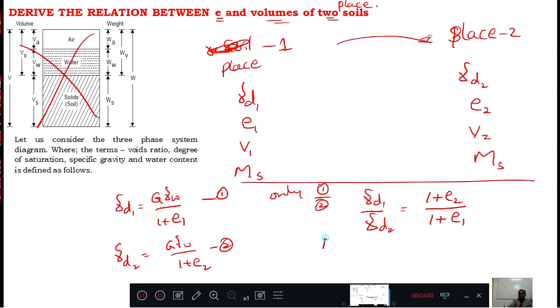Gamma d1 means Ms divided by V1, and this is Ms divided by V2. Therefore here Ms cancels. Then you will get a relation that is V2 by V1 equal to 1 plus E2 by 1 plus E1.